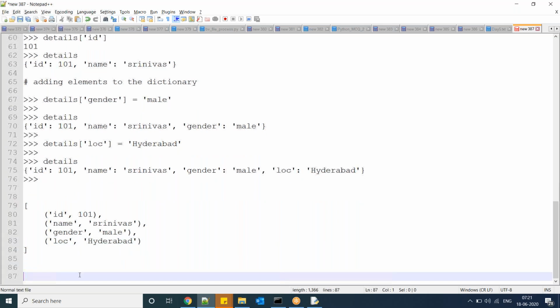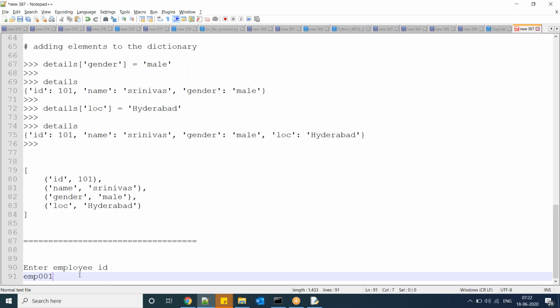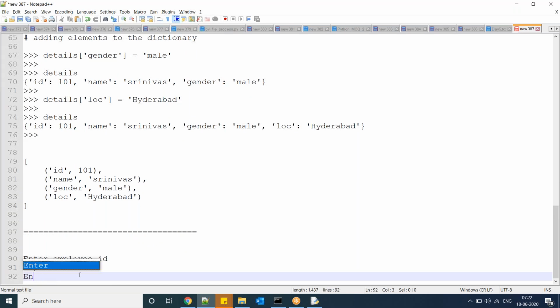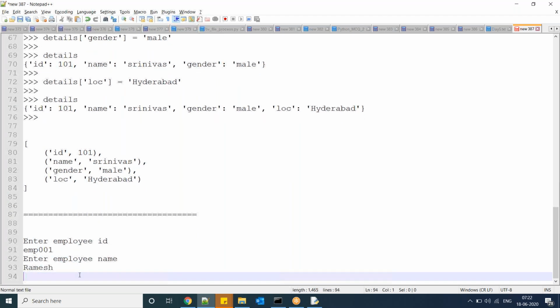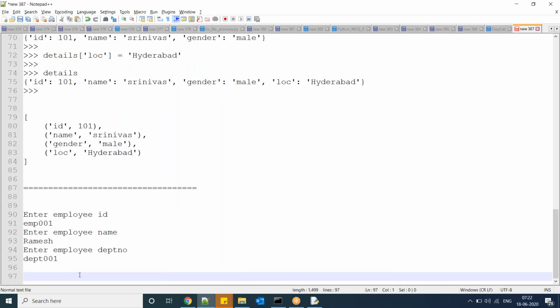Now I want a program like this. Enter employee ID, for example EMP001. Enter employee name. Enter employee department number. Just these things. Now I want output like this.